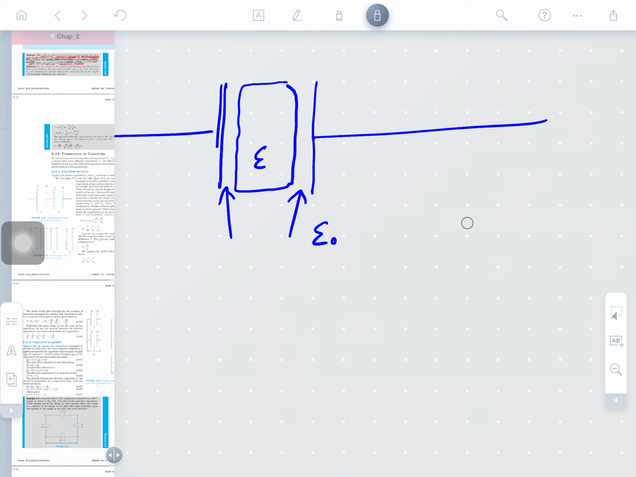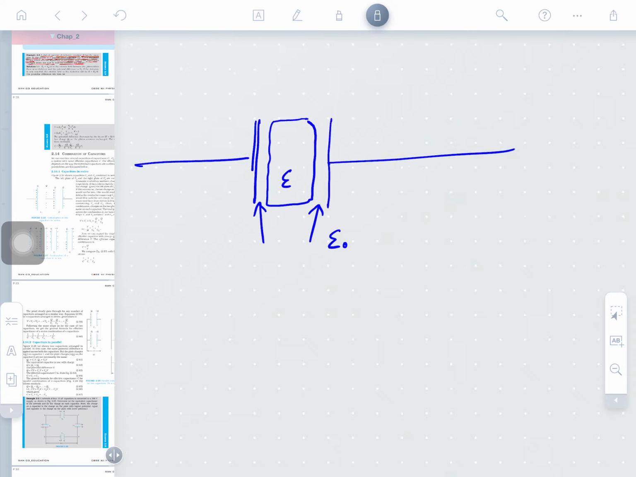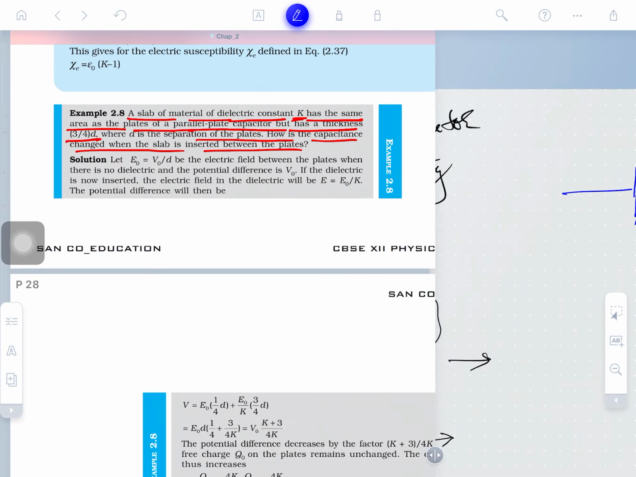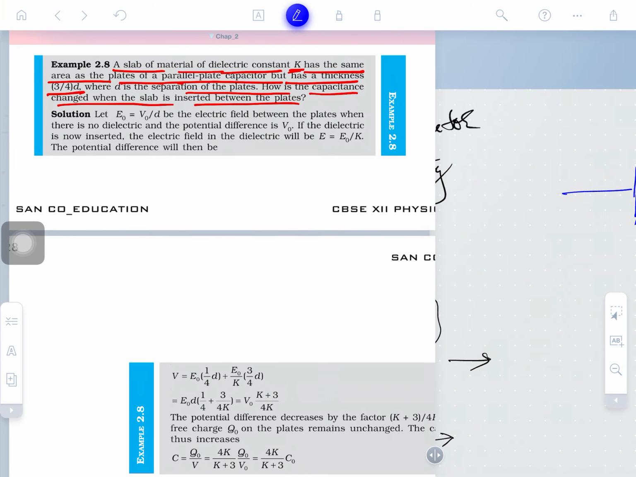Obviously the plate area is the same here. So what will the formula be, and how can we change that? It is a 3/4 part, this 3/4 of d. So we need to find the new capacitance. Is that clear in the question here?